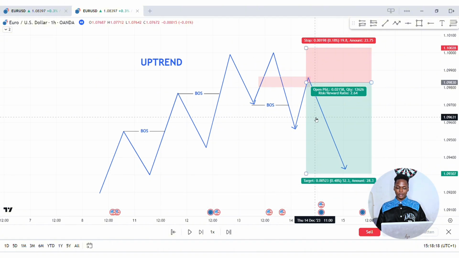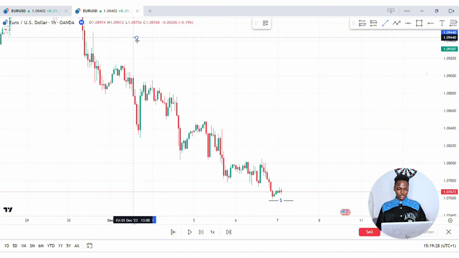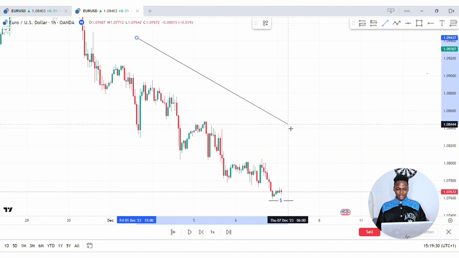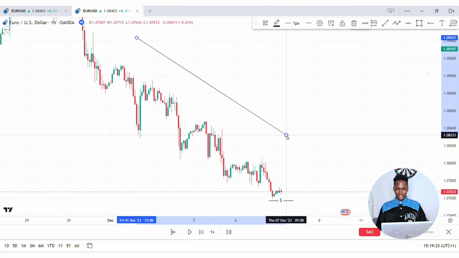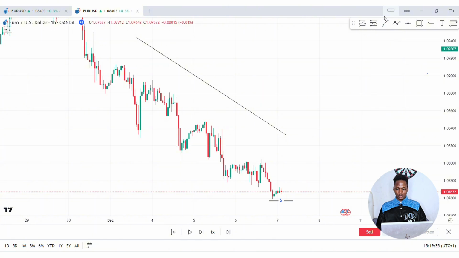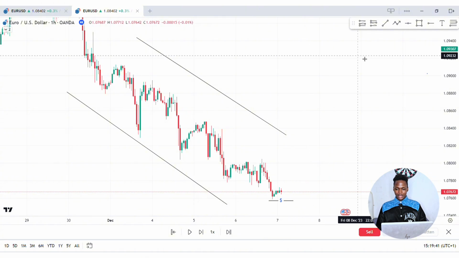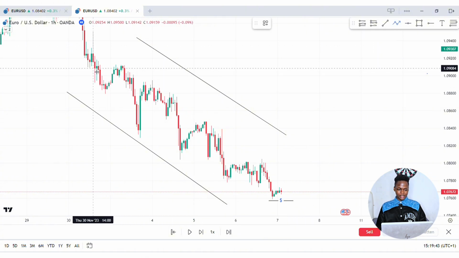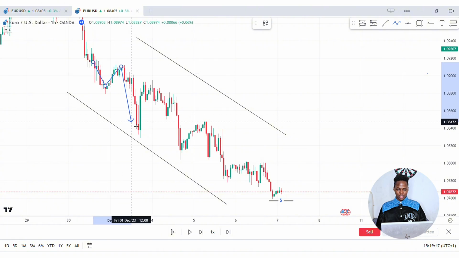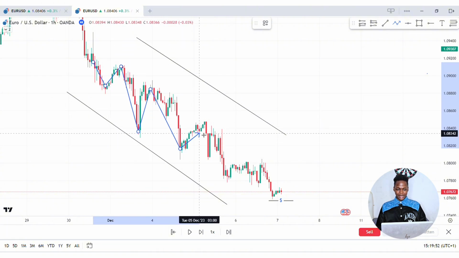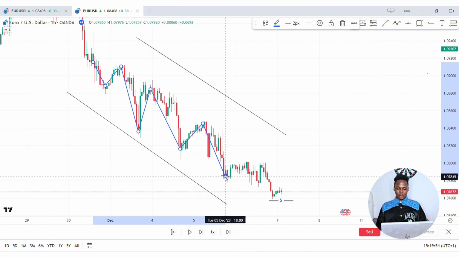Let's take a look at some examples on the charts. As you can see right here, you don't need anybody to tell you what is happening in this market. You can see that we are in a downtrend in this kind of market because price is doing what? Price is constantly breaking structure to the downside, right? You can see right here, price is creating structure, retracing back to the upside and then breaking that structure, creating another one, retracing back to the upside, breaking the structure like that, like that. So basically, that's what we can see right here.